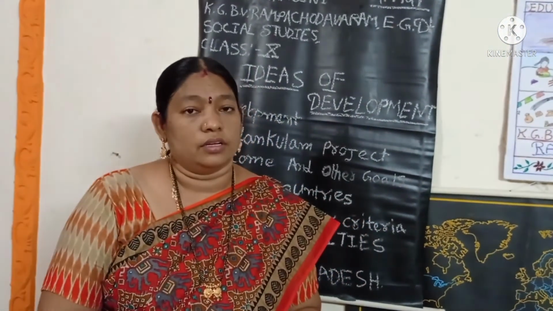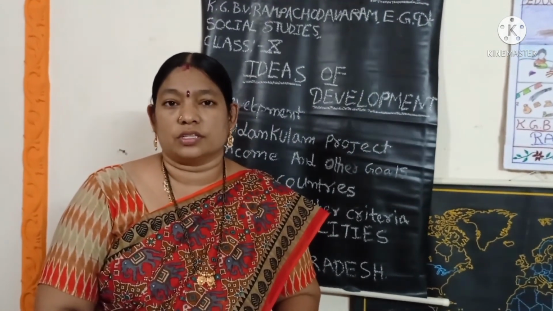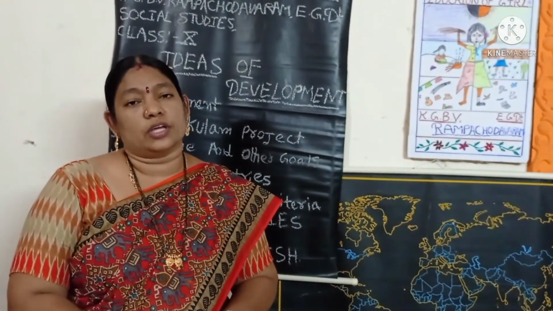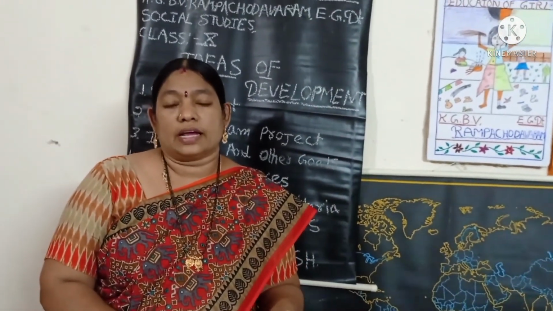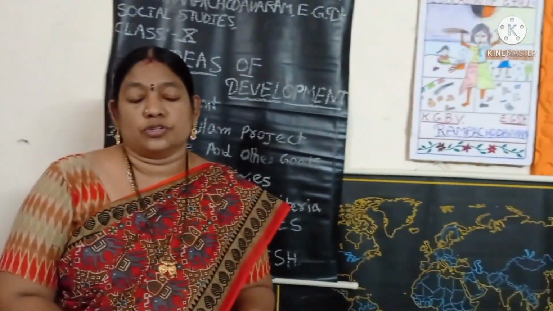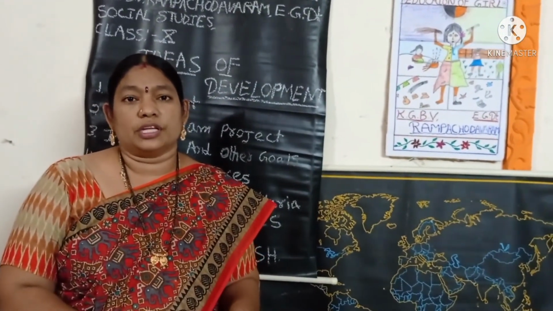After that, in public facilities we learn most about what we saw in the previous sections, that is the PDS, public distribution system. This public distribution system is helpful to every poor person and also to middle class people. People take from the ration shop wheat, rice, sugar, oil, etc., very cheaply.